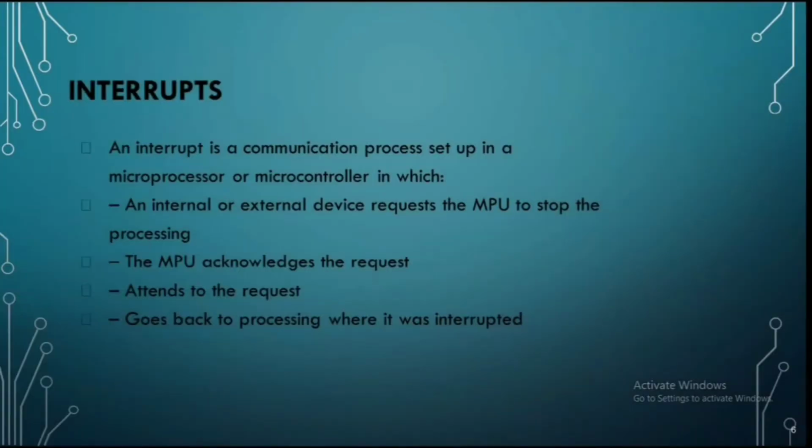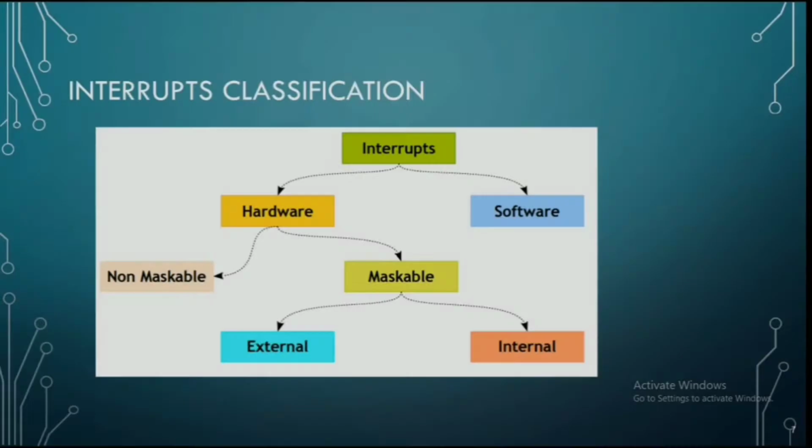So let us talk about interrupts, a few concepts of interrupts that are used in our project. An interrupt is a communication process set up in a microcontroller or microprocessor in which an internal or external device requires the MPU to stop the processing. MPU is the microprocessor unit. The microprocessor acknowledges the request, attends to the request and goes back to the processing where it was interrupted. I will be further explaining what an interrupt is in the coming slides.